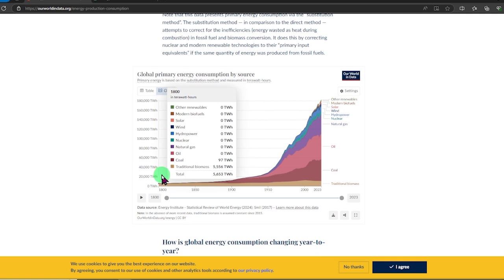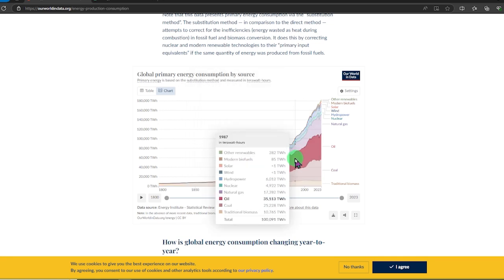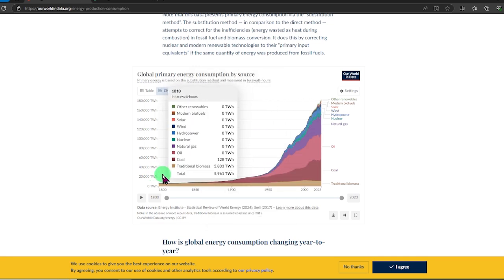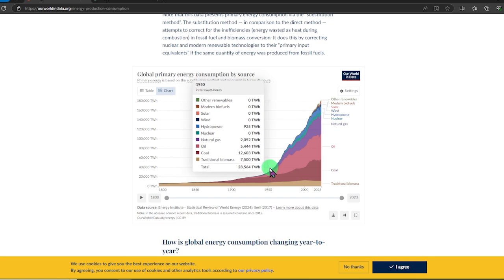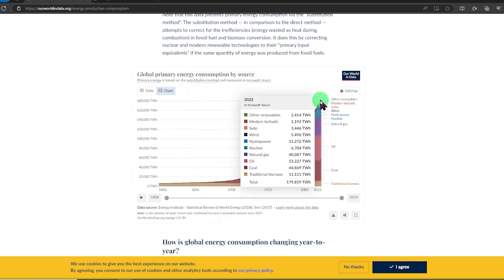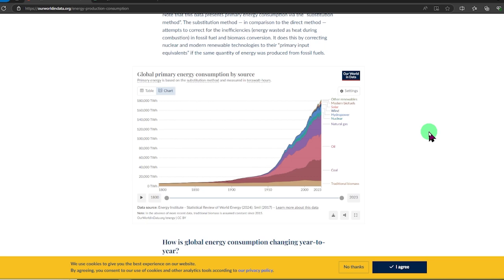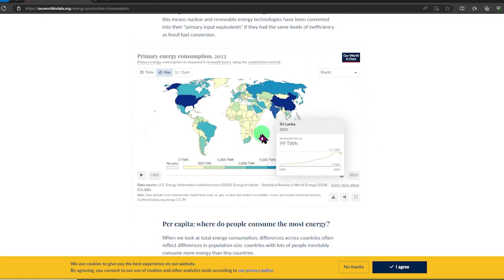As you can see, traditional biomass has been going up, and this is in the whole world from the 1800s. See how it really took off in the 1950s from consumption. And we are currently sitting at, well, a lot of it is coal, oil, natural gas. This is a really good website. Highly recommend to check this out to see where the world is going in terms of energy consumption.